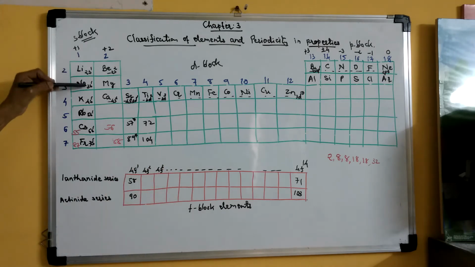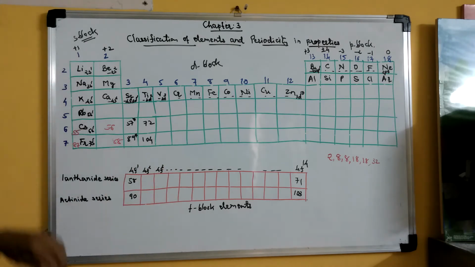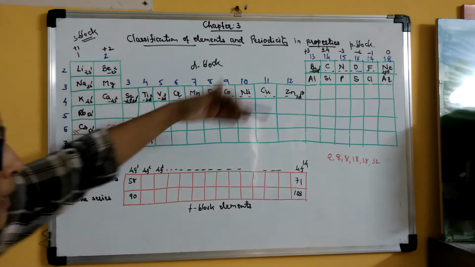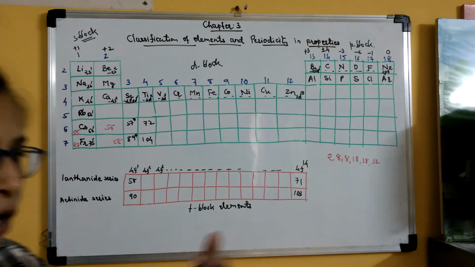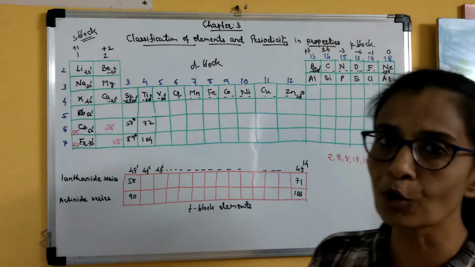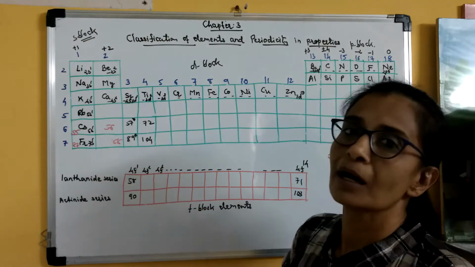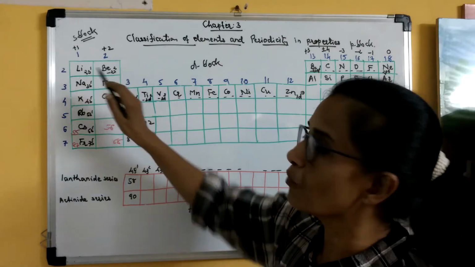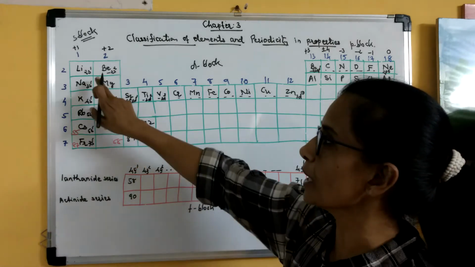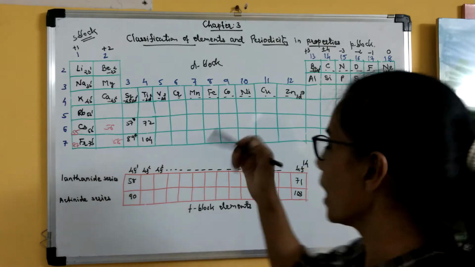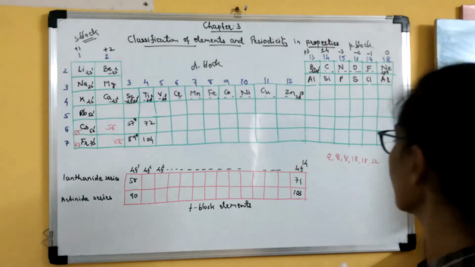Clear? Means there is increase in the number of orbit. There is increase in the principal quantum number. So there is increase in the number of orbit. So when we go down any group, then more and more orbits are added. More and more shells are added. So in the first element of the first group, there is only one inner shell, that is 1s orbital, and the last electron is in the second shell. Clear? But when we go down, then here it can be explained like this.